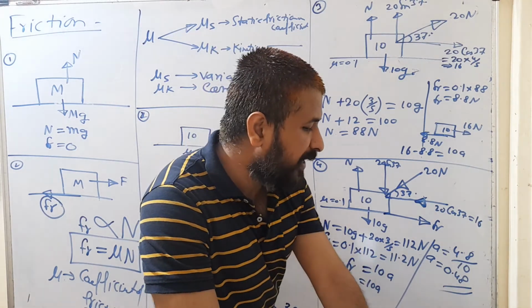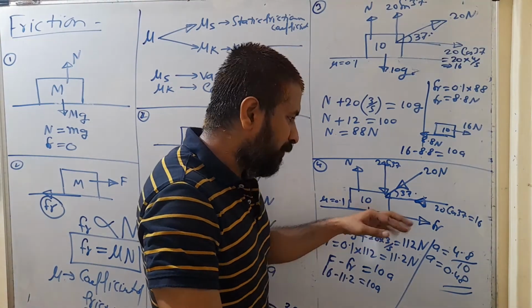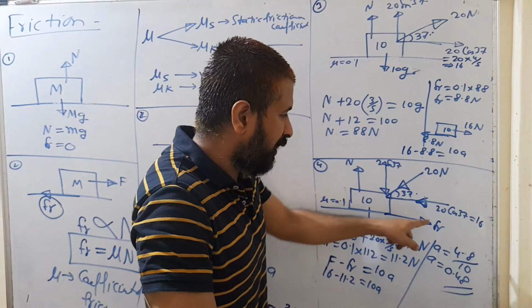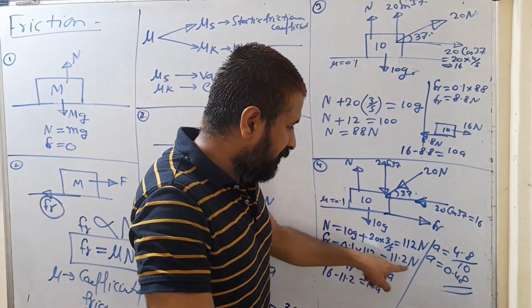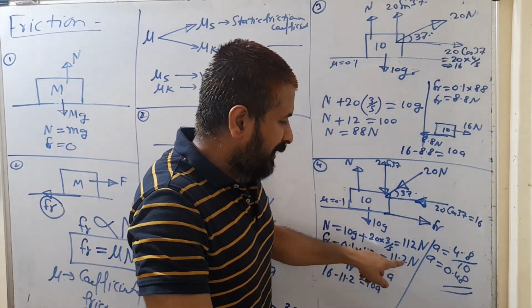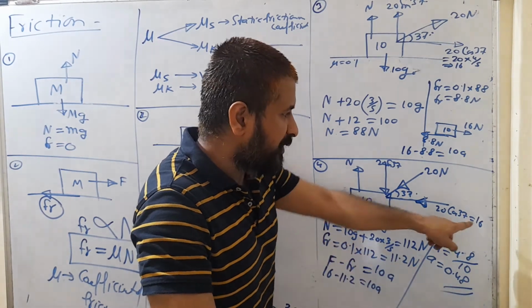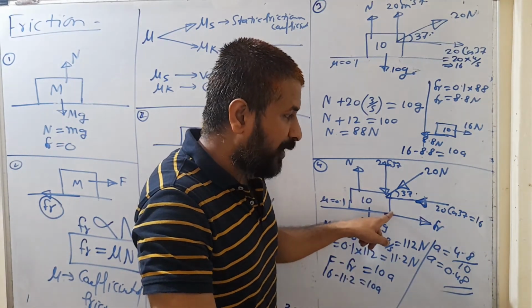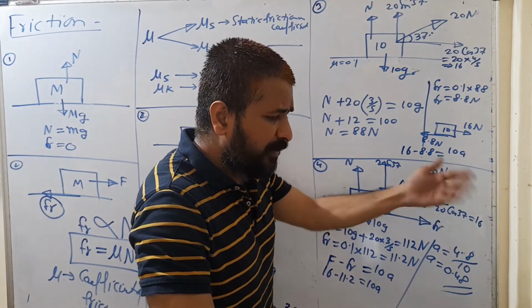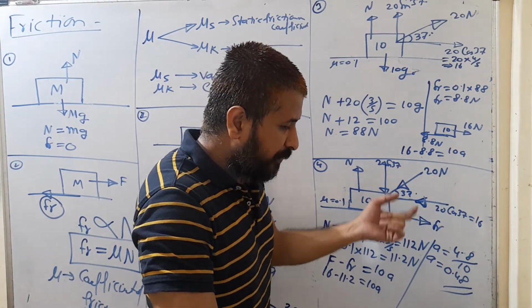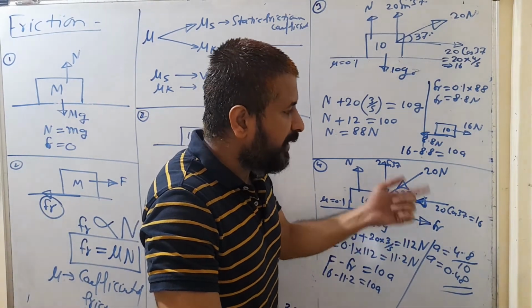But if the block is already in motion, so at that time जो saturated friction आ जाता है वो change नहीं होता. Here we are getting that saturated frictional force is 11.2 Newton. This frictional force is less than the applied force. It means the block is accelerated. Once the block is accelerated, frictional force will not be changed. Frictional force changes when the block is at rest.